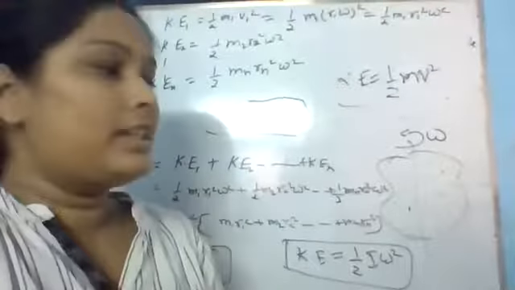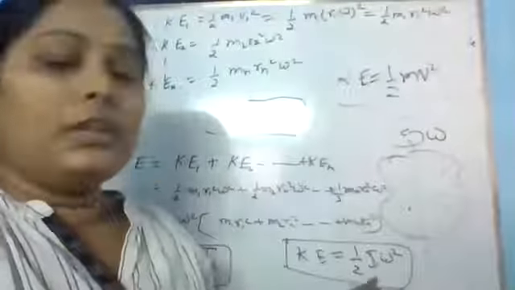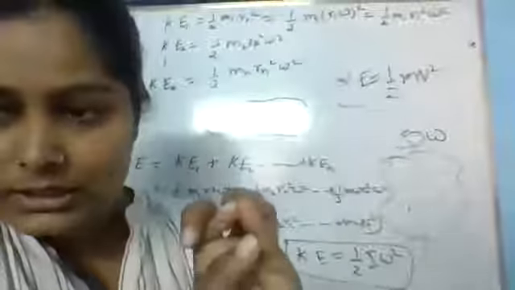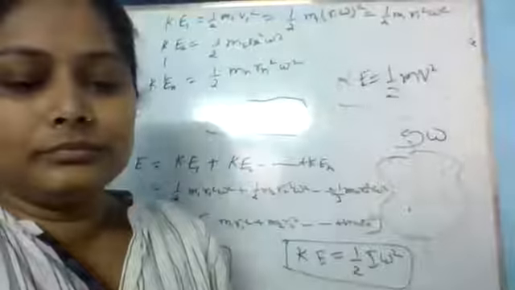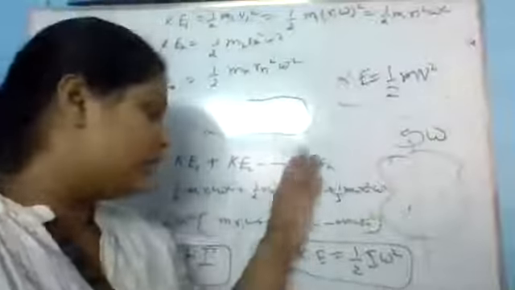As I told you in the last lecture also, moment of inertia depends upon mass, distance from the axis of rotation, and distribution of mass. Is this clear? So this will be the difference, okay? Yes, ma'am.